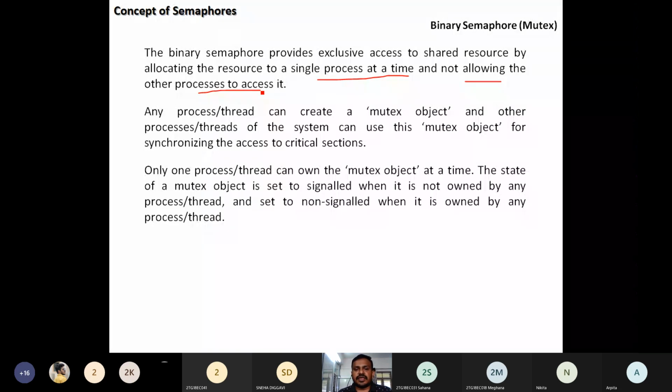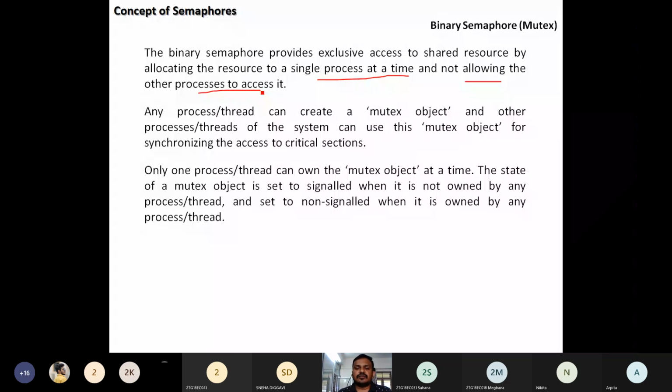Only one process or a thread can own the mutex object at a time. Obviously, the binary semaphore is occupied by only one process at a time. The state of the mutex object is set to signaled when it is not owned by any process. Means if that object is free, it is going to say, yes, the resource is free.